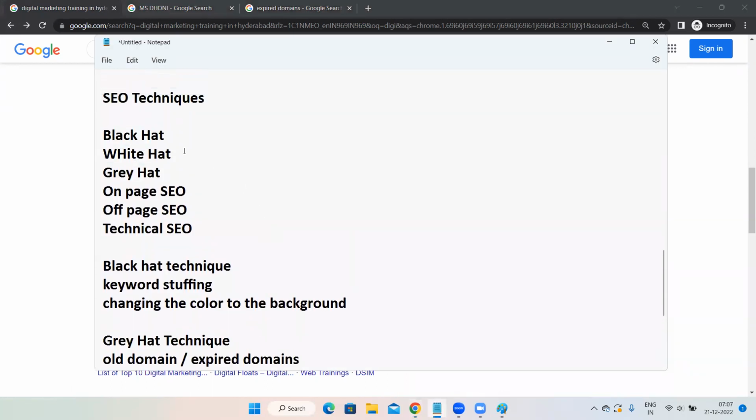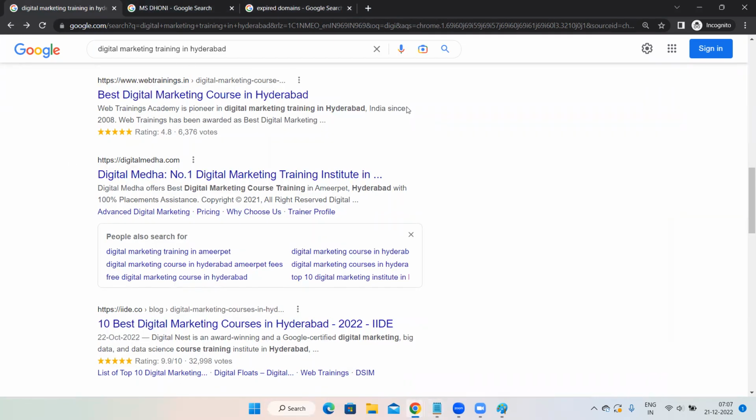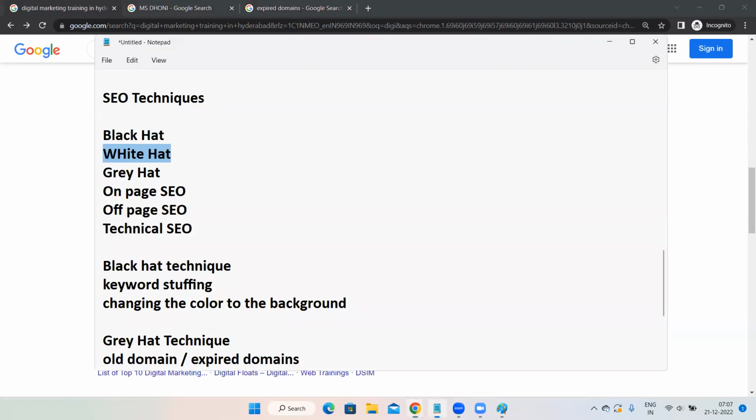Then coming to the white hat technique. Black is bad, gray is in between, whereas white are the good techniques which you should always perform to bring your website to the top of SERP. I hope you have become familiar with this word SERP, Search Engine Result Page. The complete page where you see the results on Google is known as SERP. Now, white hat techniques are nothing but your on-page SEO, off-page SEO, and technical SEO.